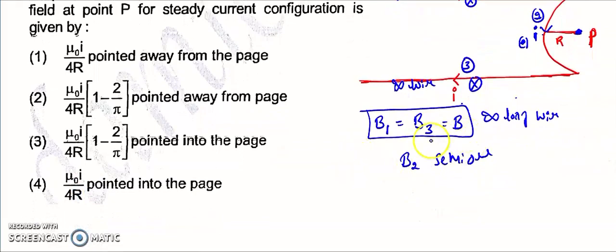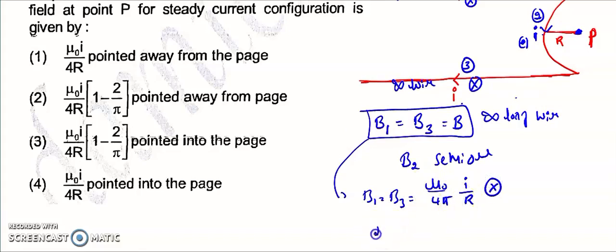Magnetic field, both are the same. So the magnetic field at 1 and the magnetic field at 3 is equal to mu naught divided by 4 pi, I by R. This is inward. Then B2 is equal to mu naught divided by 4 pi, I pi divided by R. This is outward.